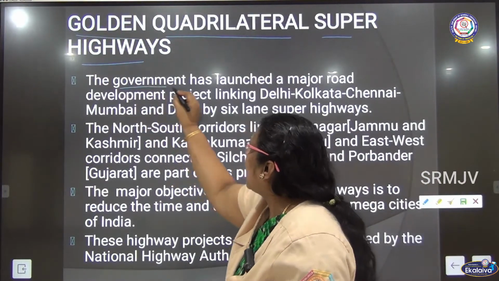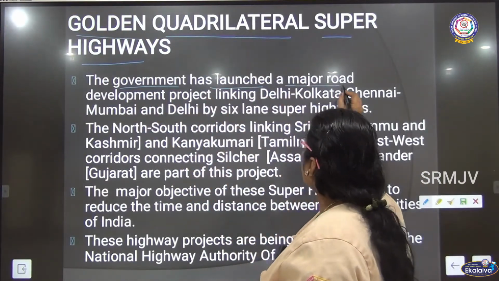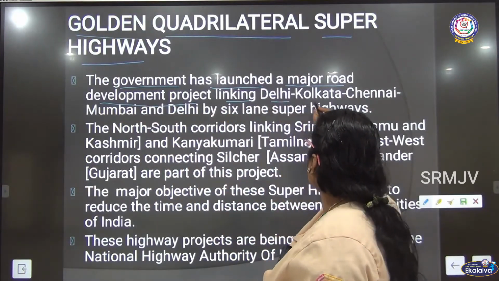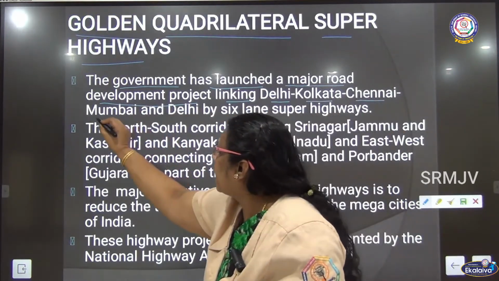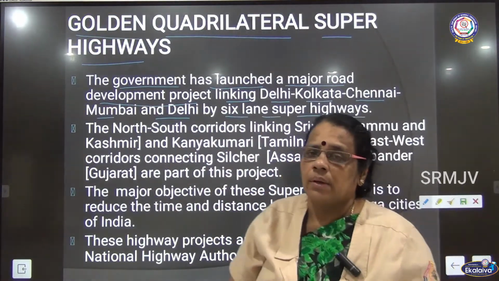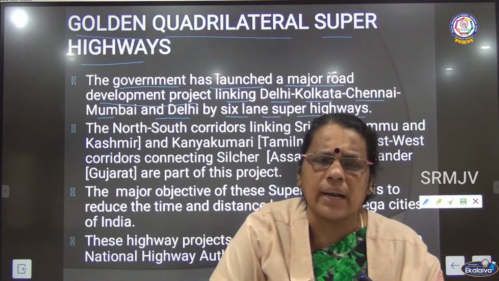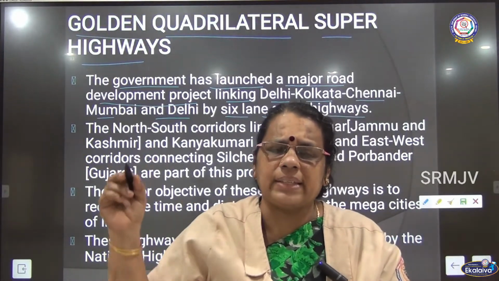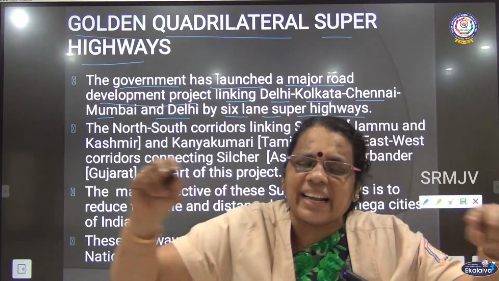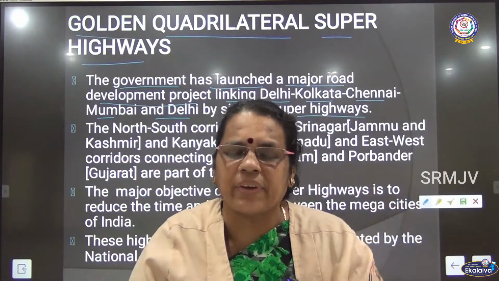The government has launched a major road development project. It links Delhi, Kolkata, Chennai, Mumbai and Delhi by 6-lane superhighways. So it is the 6-way lane that connects the mega cities of our country.